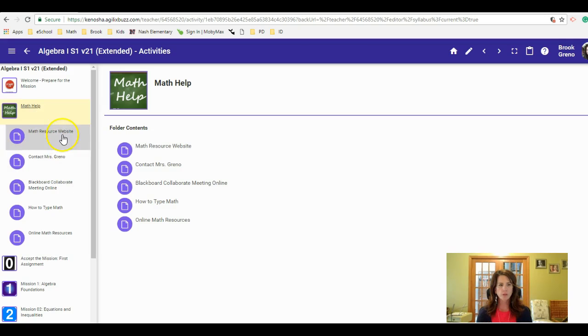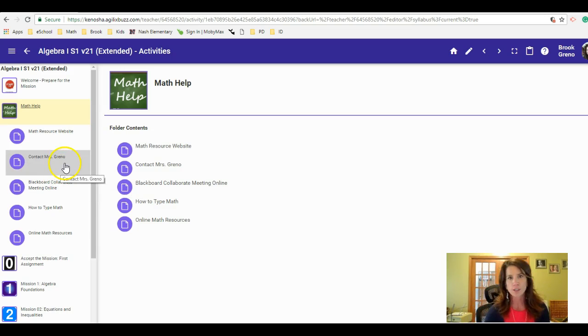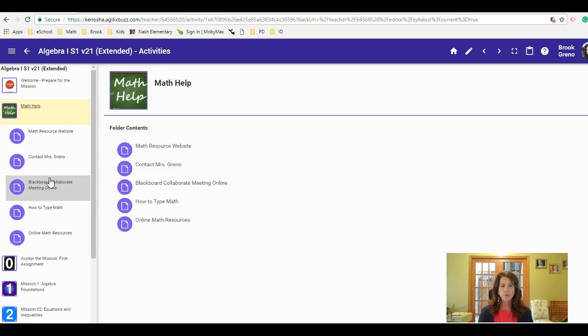Next is your math help folder. So going through all of these, understanding that as you need help, this is a good place to come back to. Blackboard Collaborate is the link here that you can go to meet one-on-one with me online. So it's kind of like our online classroom. Other option besides Blackboard Collaborate is we could also use other things such as Google Hangouts, or if we needed to meet. So you're at your house, I'm here to give us that opportunity for that real-time meeting, getting help with it. So that is super useful. So it's definitely something I'd ask you to take advantage of.